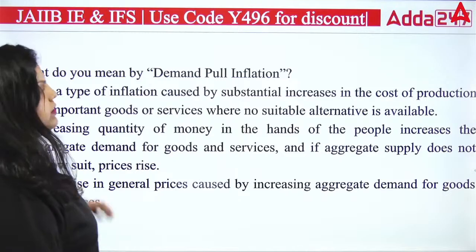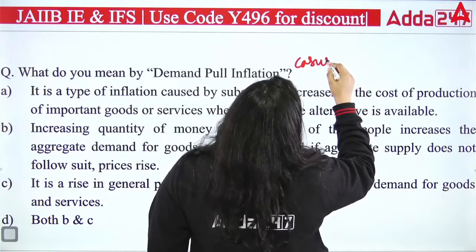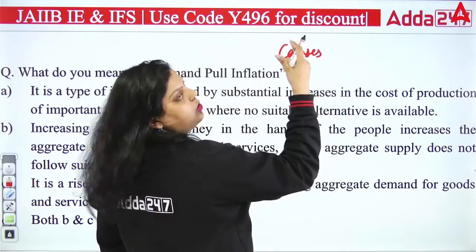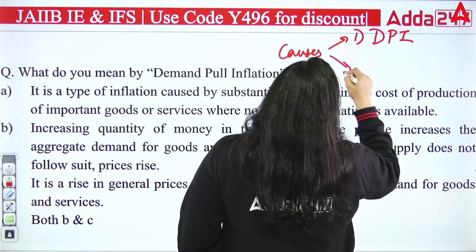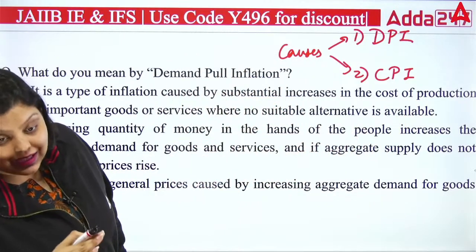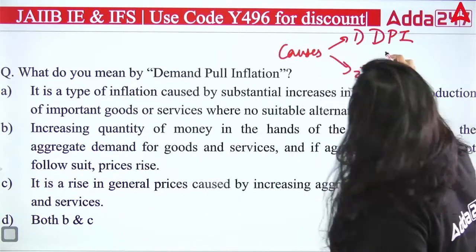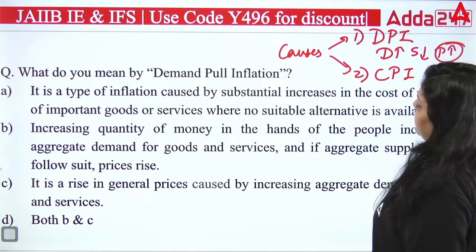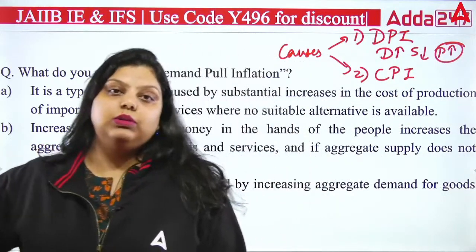If we talk about the causes of inflation, there are mainly two causes, like why inflation is coming. The first cause is demand pull inflation and the second cause is cost push inflation. As the name suggests, demand pull inflation is when the demand for goods and services is increasing, and because of that inflation is there. Because of the increase in demand, supply is less, prices are increasing, that's demand pull inflation. The inflation which has been pulled by the demand of goods and services is known as demand pull inflation.